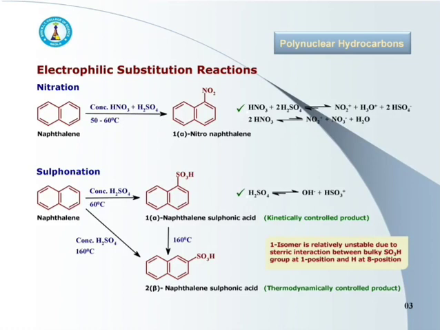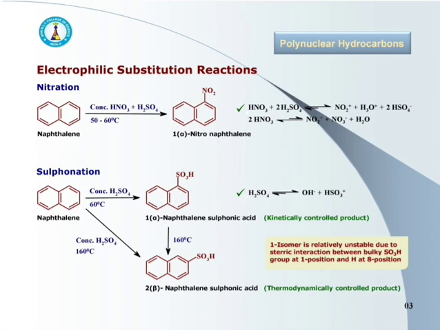Let's study some electrophilic substitution reactions of naphthalene. First one, that is nitration. See the reaction given here. Naphthalene on reaction with concentrated nitric acid in presence of sulfuric acid at about 50 to 60 degrees centigrade undergoes nitration to give 1-nitronaphthalene, also called alpha-nitronaphthalene.